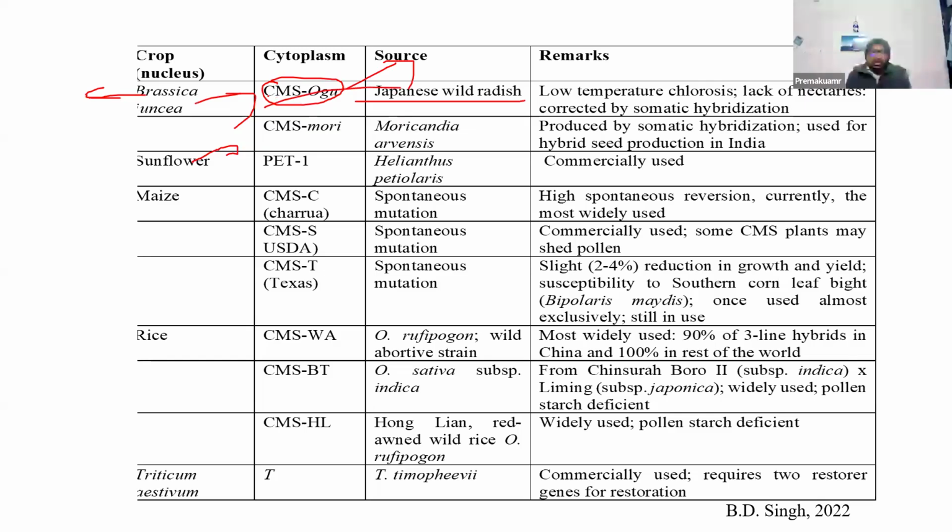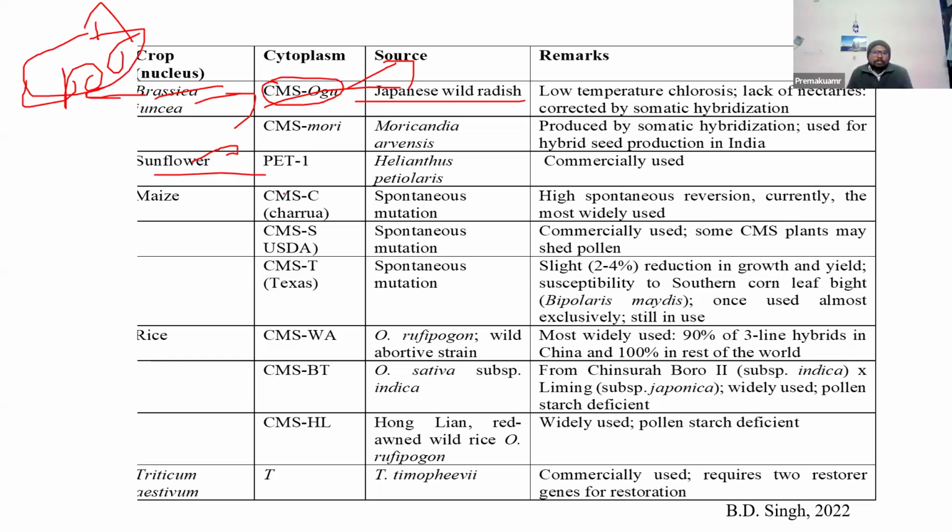That's why the majority of hybrids released in Brassica use CMS Ogura cytoplasm. But nowadays, because of genes present in the cytoplasm that lead to chlorosis, the yield is reducing. Again, we'll discuss how to maintain that in the next class.